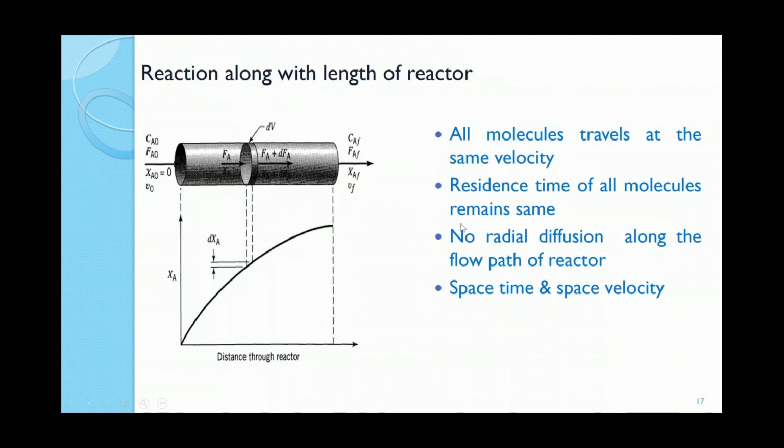In a tubular reactor, it is assumed that all molecules travel at the same velocity and there is no radial diffusion. So the residence time is the same. The chances of intermixing are less, so the chances are that the conversion will be higher.